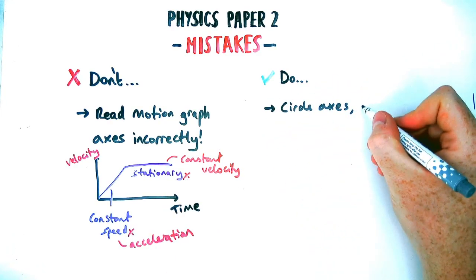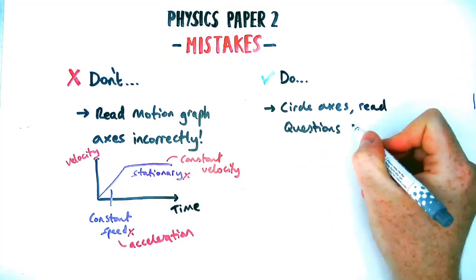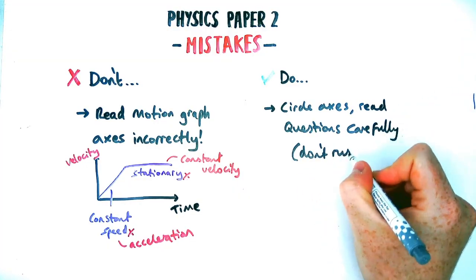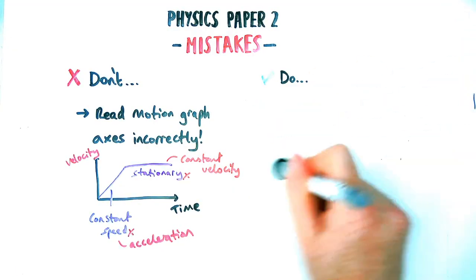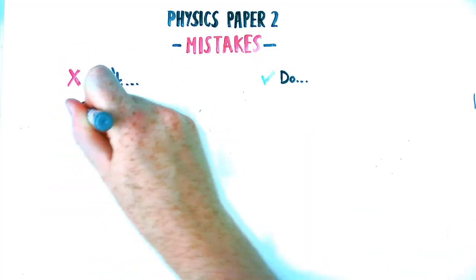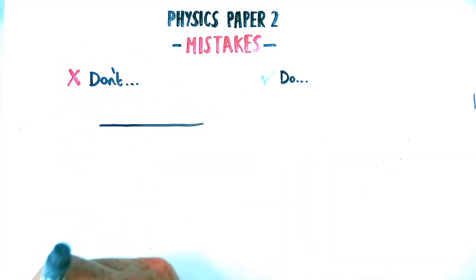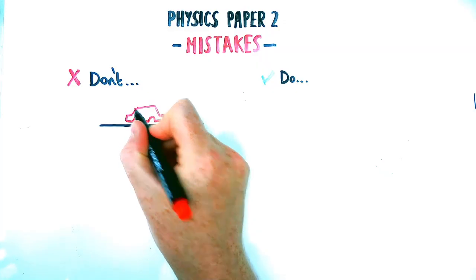If it's a velocity time graph, it is going to be a different description of the journey to if it's a distance time graph. So circle the axes when you get to the question and read them carefully. Next thing we're going to talk about is related to motion, and this is about reaction time and stopping distance.